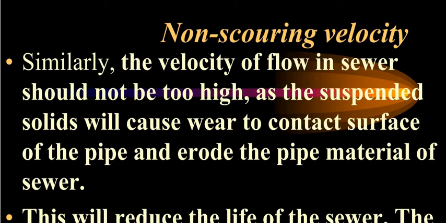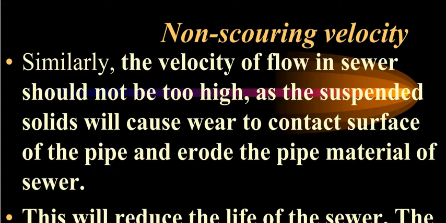If the velocity is too high, the suspended solids will cause wear and tear to the contact surface of the pipe and will erode the pipe material of the sewer.